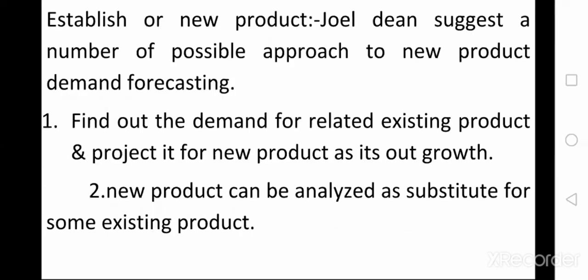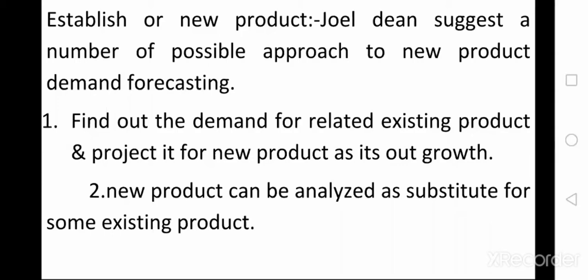The next type of factor for demand forecasting is established versus new product. Joel Dean suggests a number of possible approaches to new product demand forecasting. Established product means the product is already in the market, and if you want to estimate its future demand, that is called established product demand forecasting.